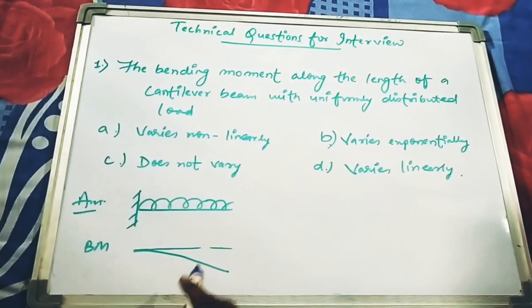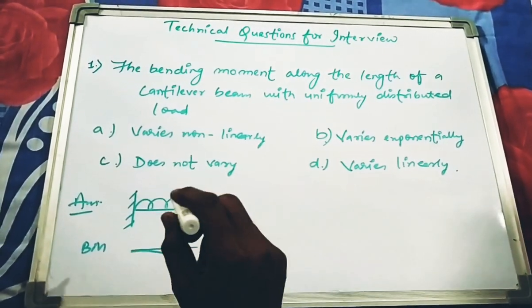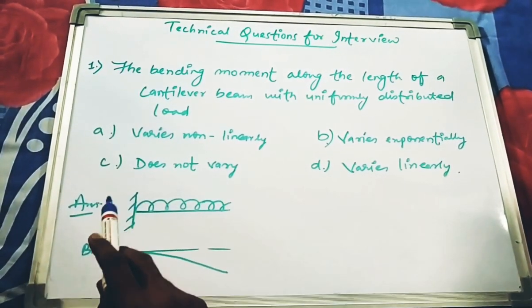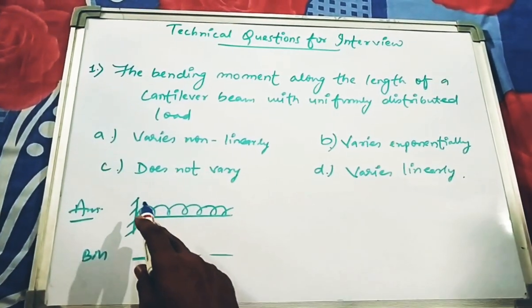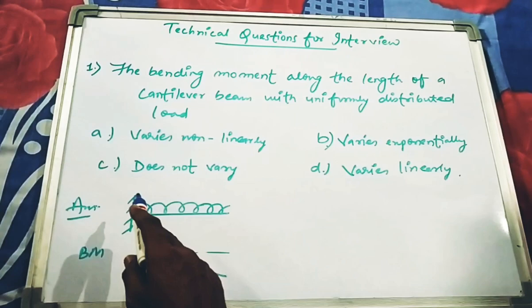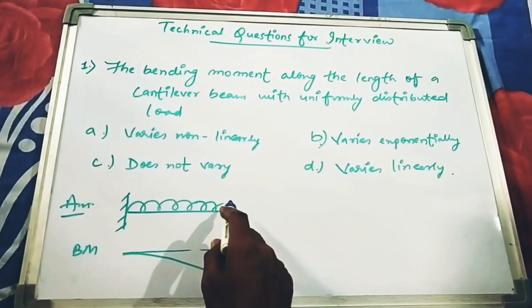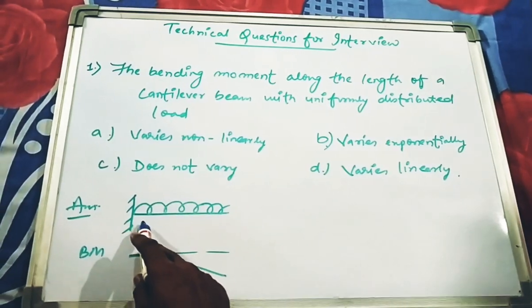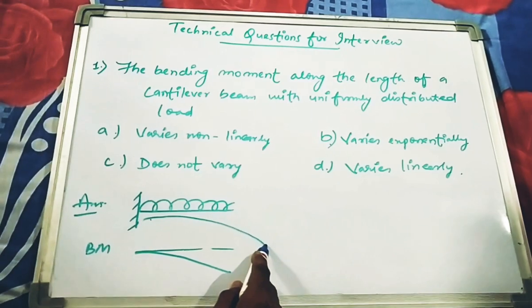So the question is, what will be the effect on the bending moment when this load is applied on this type of beam? As this is a beam whose one end is fixed, when the uniform load is applied, the beam will deflect in this type of direction.